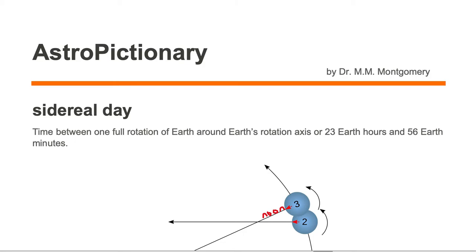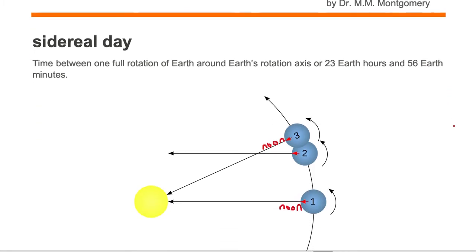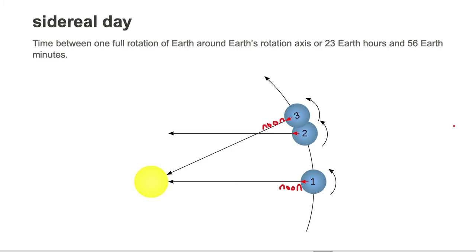A sidereal day is the time between one full rotation of Earth around Earth's rotation axis, or 23 Earth hours and 56 Earth minutes. So a sidereal day is not quite 24 hours. And let's go take a look at why.